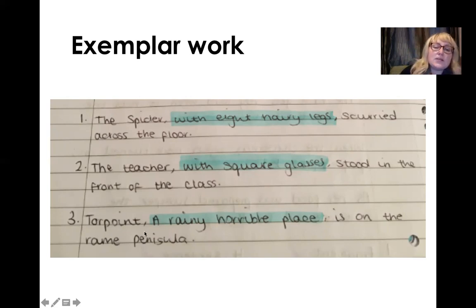Number 3: Tor Point, a rainy, horrible place, is on the Rame Peninsula. In this instance, Tor Point and a rainy, horrible place both refer to the same subject. They're both describing a place. And again, commas there in the correct places to show that you're adding in additional information with it being an appositive phrase. So on the whole, appositives are really useful in any form of writing, just to add additional information, to allow you to expand upon whatever it is that you're discussing or writing about.